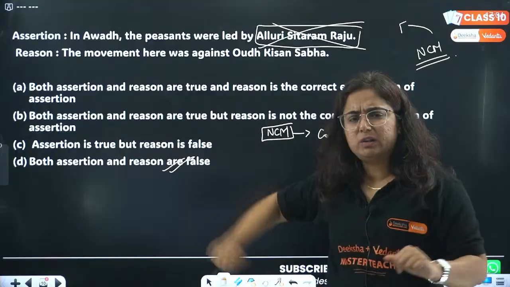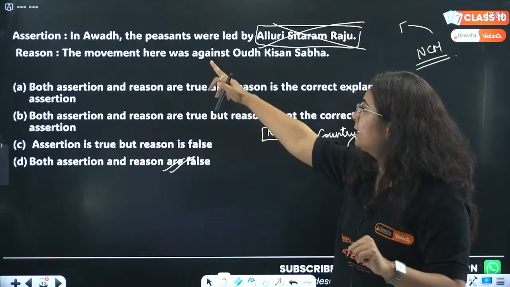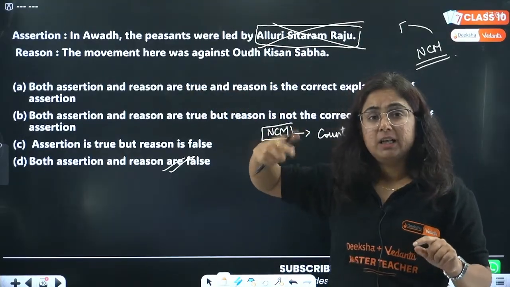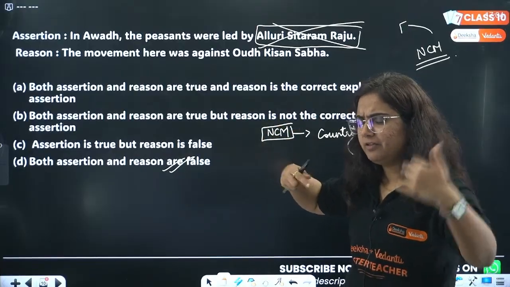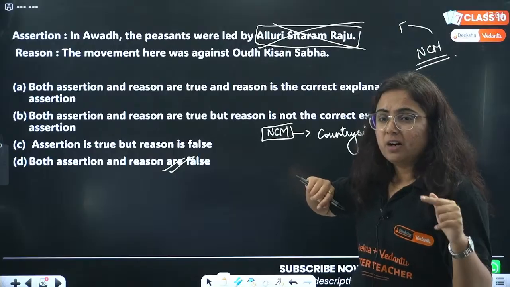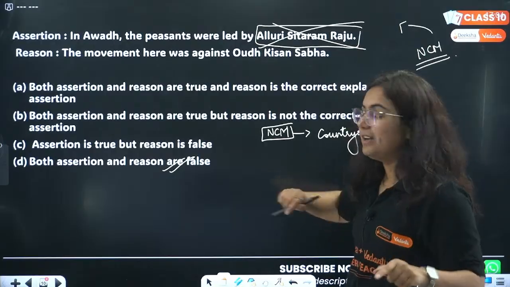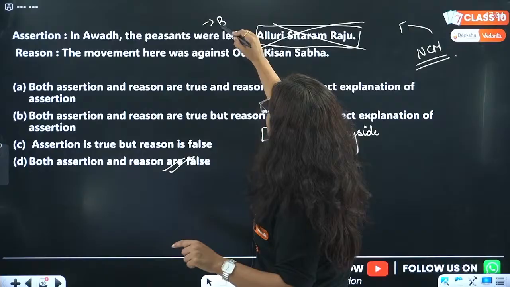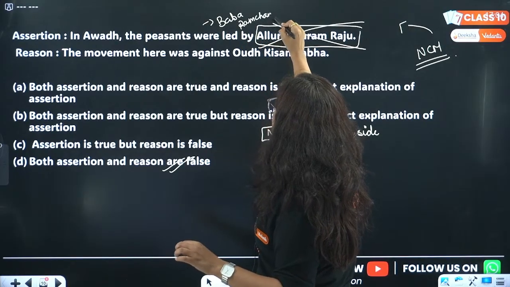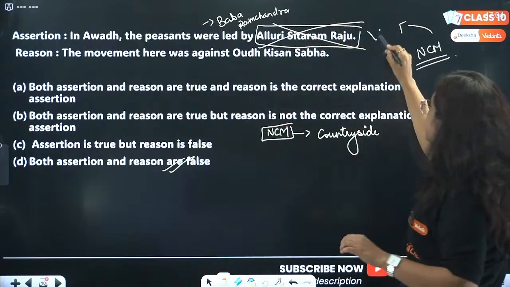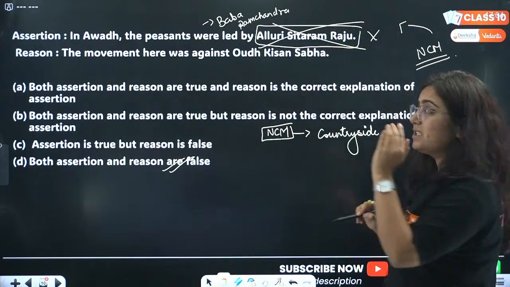Now, who is going to tell me who was the leader of the Awadh peasant movement? Anyone? Tell me fast. Who knows this? Let me check. Okay, Baba Ramchandra. Very good, Yashraj. So Baba Ramchandra was the leader, and hence this statement becomes wrong. So, A is wrong. Okay, let us move to the reason.